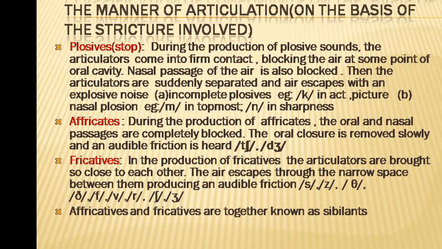So somewhere in the oral cavity, the passage of air is blocked and suddenly released. P is a bilabial sound, with both lips: a bilabial plosive. B is a bilabial plosive. T is an alveolar plosive. D is an alveolar plosive. K is a velar plosive. G is a velar plosive. So for a bilabial plosive, both lips completely block the airstream, then suddenly separate and there is a sudden release of air with an explosive noise. P.